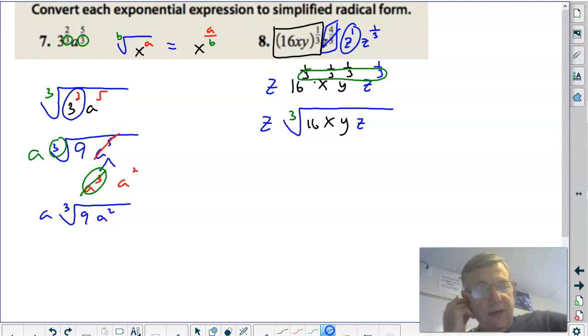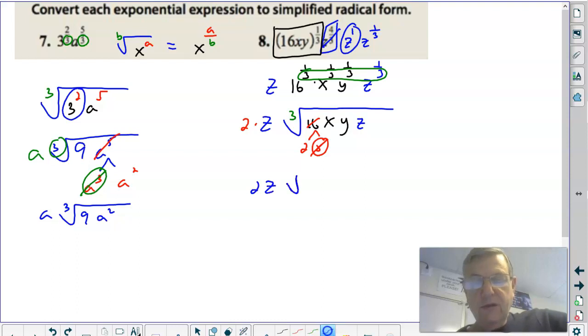And that's the answer there. However, once again on the simplifying, what is a 16? So 16 is 2 times 8. What is the cube root of 8? The cube root of 8 is a 2, so I get a 2 out. So final answer, 2z times the cube root of 2x, y, z.